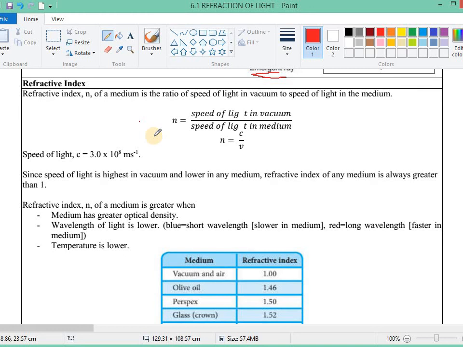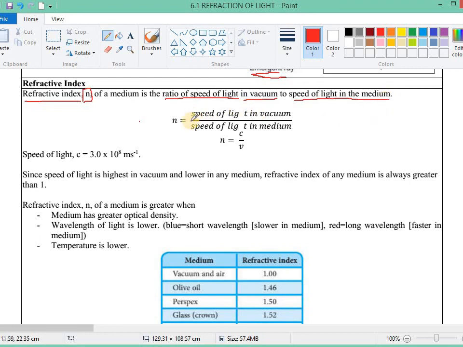So how do we compare all these media of different optical density? We use a value that we call the refractive index. The symbol of the refractive index is a small n. Refractive index of a medium is the ratio of speed of light in vacuum to speed of light in the medium.